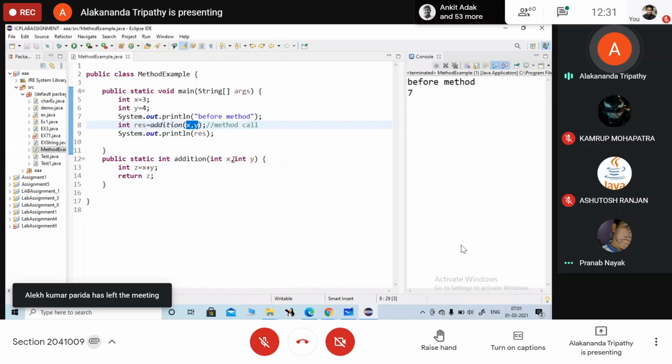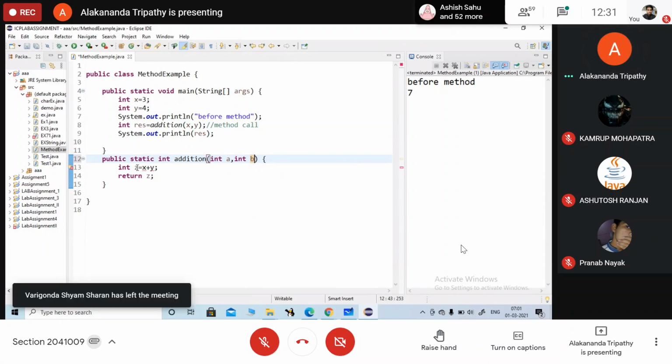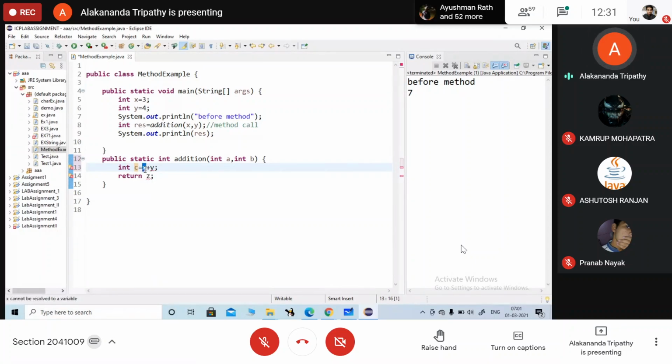Here I will just rename it A, B, C. Okay, this one is your A, B and this one is your C. So actual parameters are, ma'am, X and Y. What is the need?